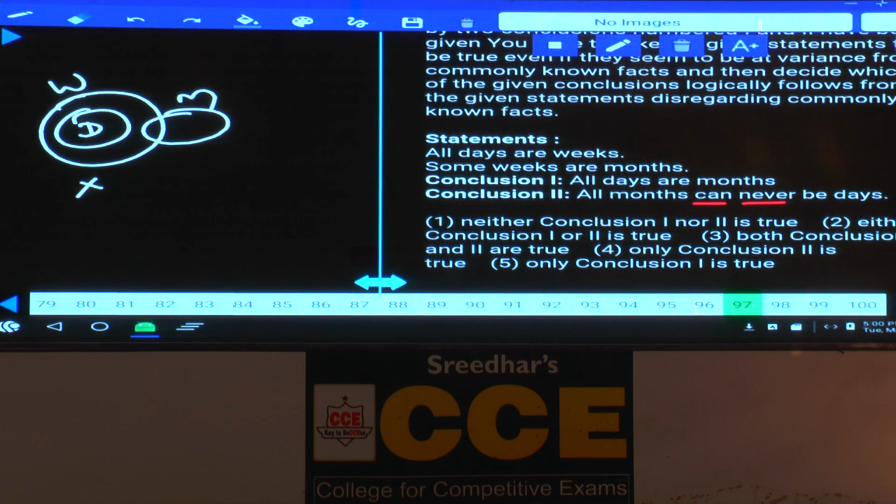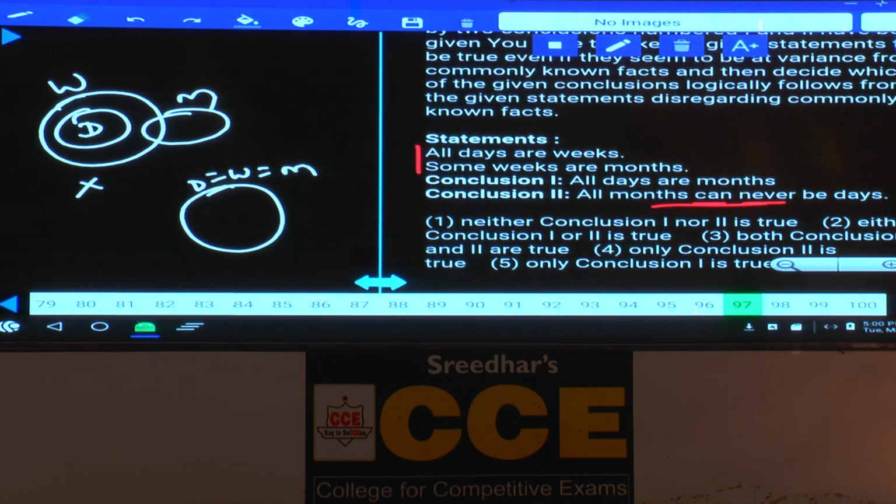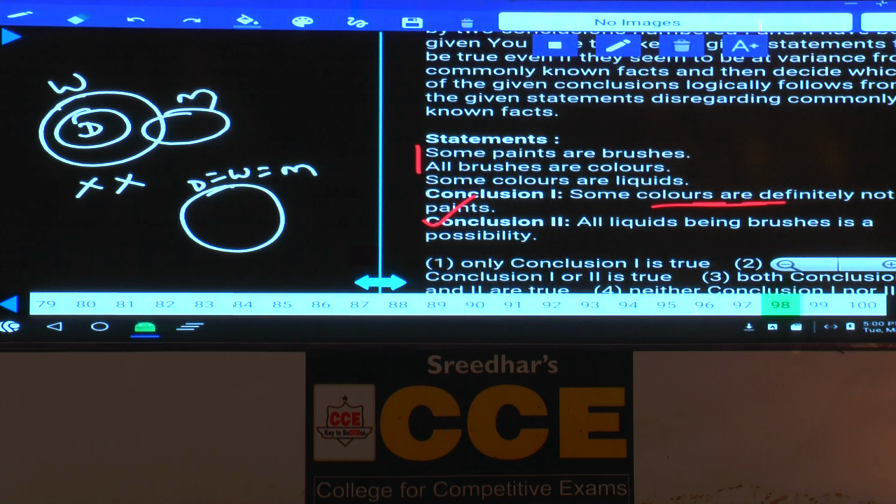All months or days, both the statements are affirmative. For possibility, we can write it as a single diagram. Day equals week equals month. Then in this one, all months or days is possible, hence can never be possible is false. Then what is your answer here? Neither 1 nor 2, choice 1, 97.